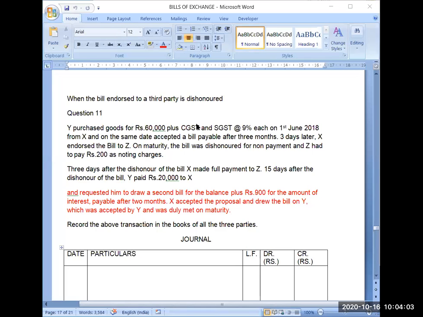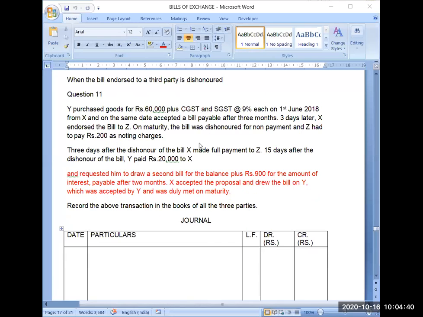So now if the bill has been transferred to third party, on the due date the bill will be presented by this third party to the acceptor. And obviously if the bill gets dishonored, then this third party will hire a lawyer for the legal proof as notary, and they will pay this notary in cash. But that amount they will be charging from their debtor, that is our drawer, and drawer will finally charge that amount from the acceptor. So that notary charge will be the expense of the acceptor of the bill only. Now see how to do journal entries in this case.